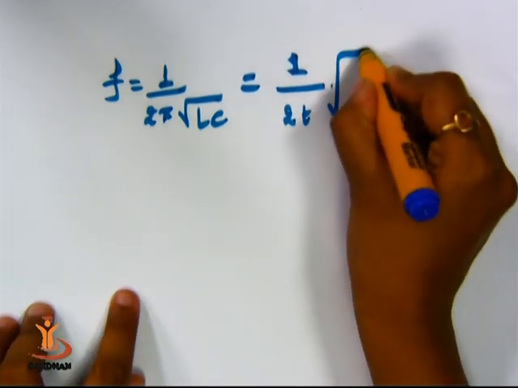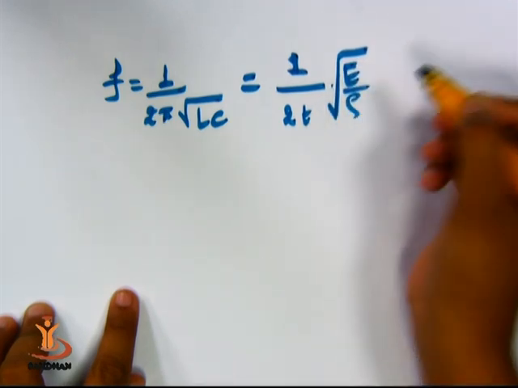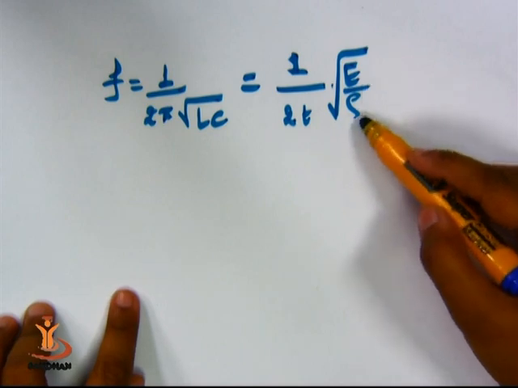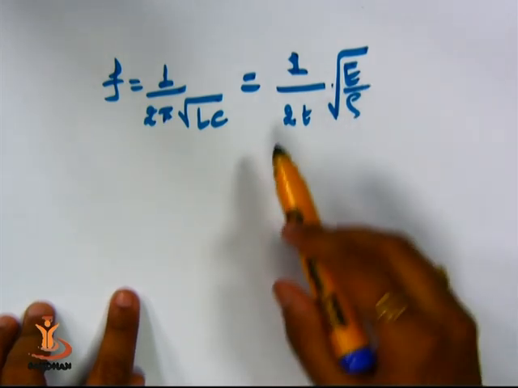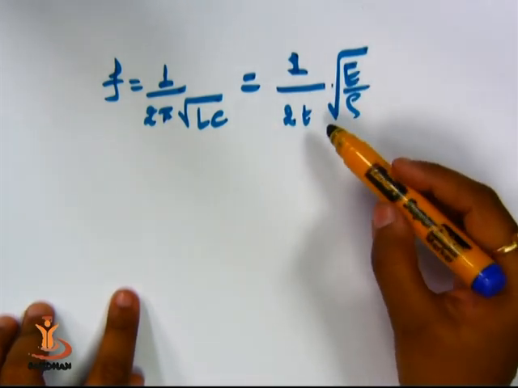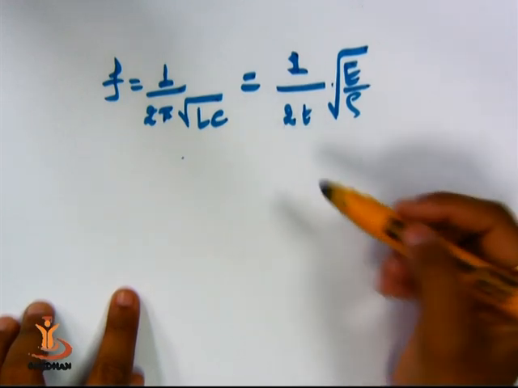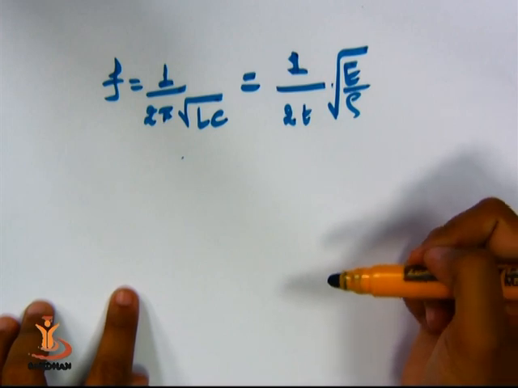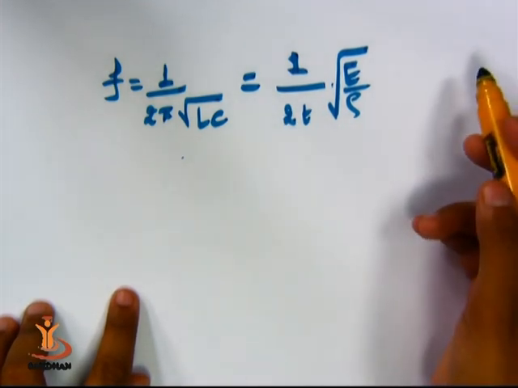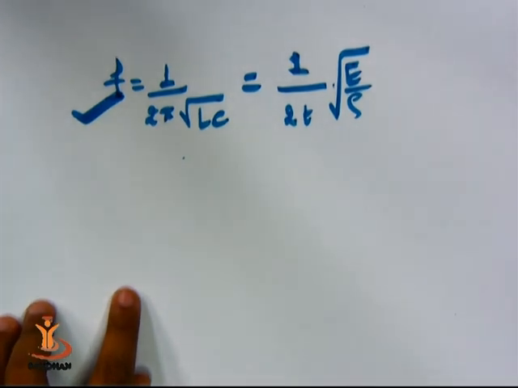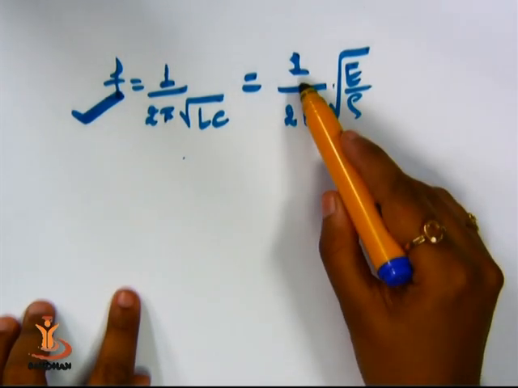2t under root of E by rho, where E is the Young's modulus or elasticity constant of the quartz crystal and rho is the density of the crystal and t is the thickness of the crystal. When these two become equal to one another, then resonance condition is achieved, and at this moment ultrasonic waves of this frequency are produced. And as you can see that here I have put 1.